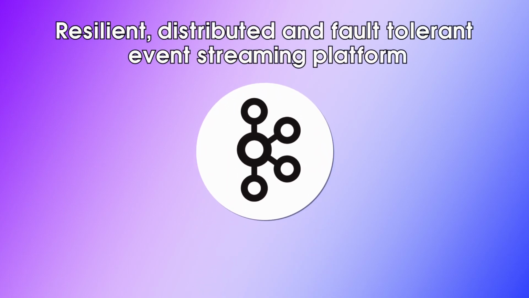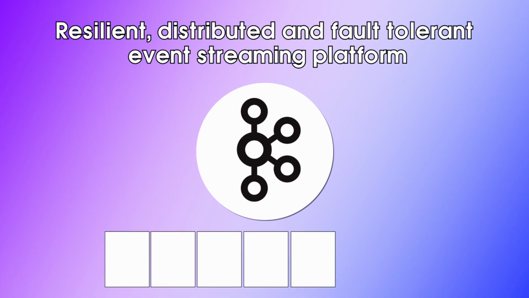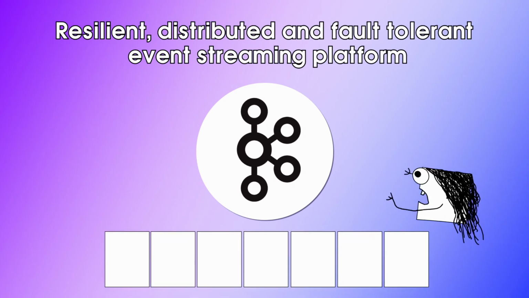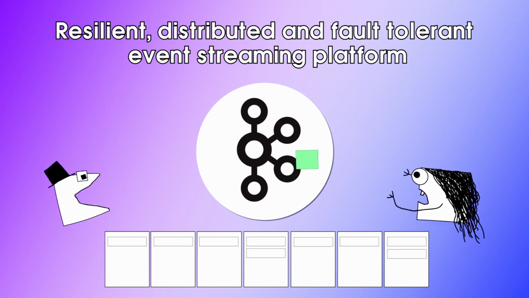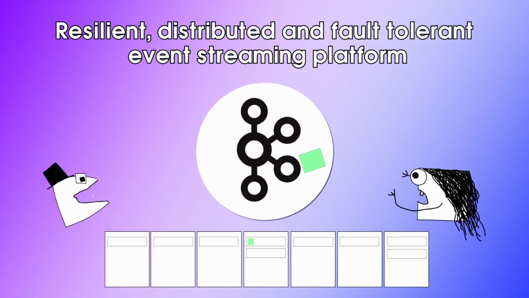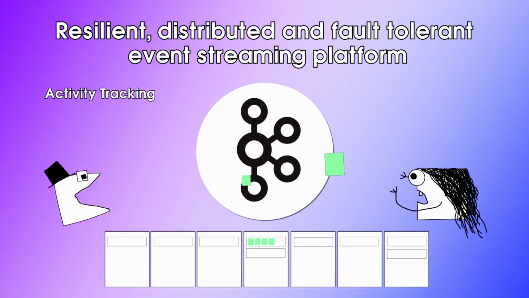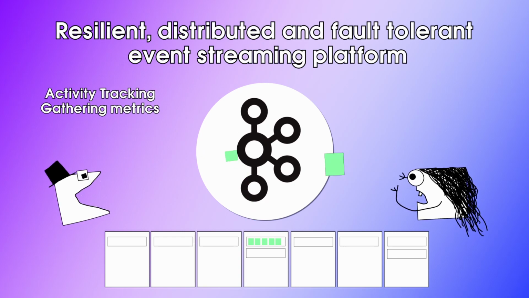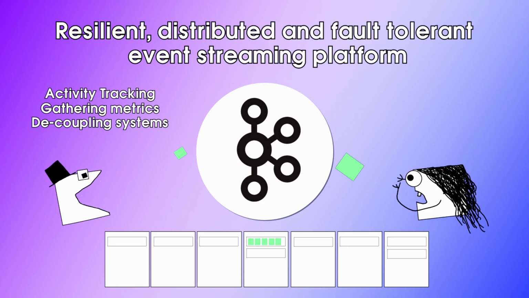To sum this all up, Kafka is a resilient, distributed, and fault-tolerant event streaming platform. Brokers are responsible for the main processing tasks and are horizontally scalable, meaning you can just add more of them when needed. Producers and consumers are the client-side applications that send or receive messages to or from topics. Topics are on and managed by brokers. There are many use cases for Kafka, such as activity tracking, gathering metrics from multiple applications and centralizing them, and decoupling systems. We will dive into more components in future videos, but hopefully this has provided you a good high-level overview of